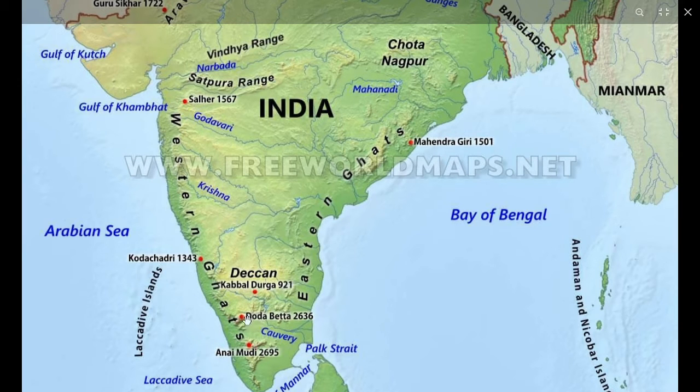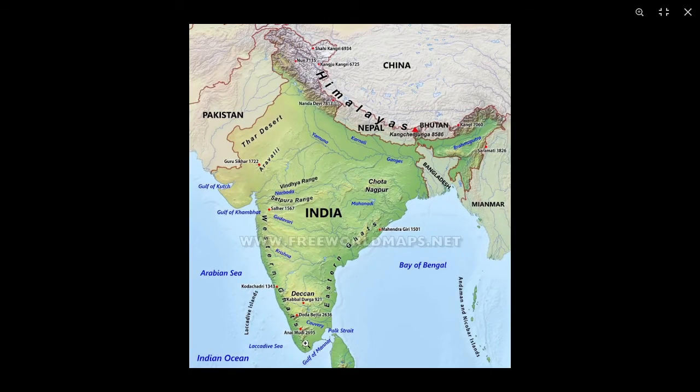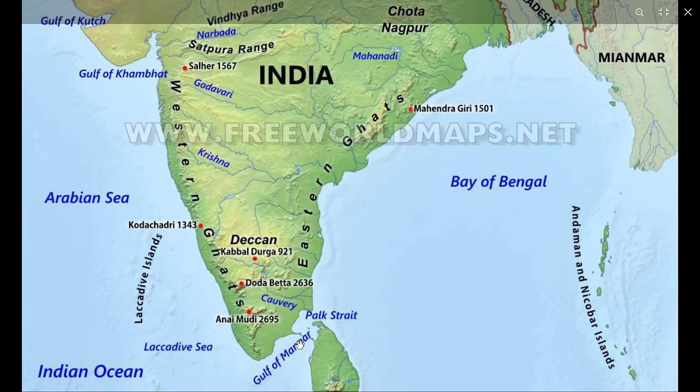South of the Nilgiri Hills are the Annamalai Hills, located between the states of Kerala and Tamil Nadu. The highest peak there is Anaimudi, the highest peak in southern India. South of the Anaimudi hills are the Cardamom hills, sometimes referred to as the Elaimalai hills. Somewhere here should be the Cardamom hills.